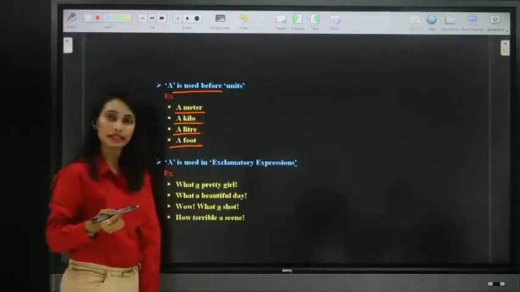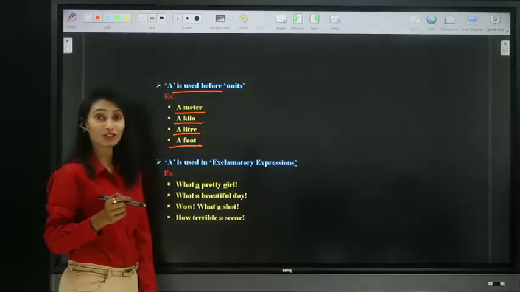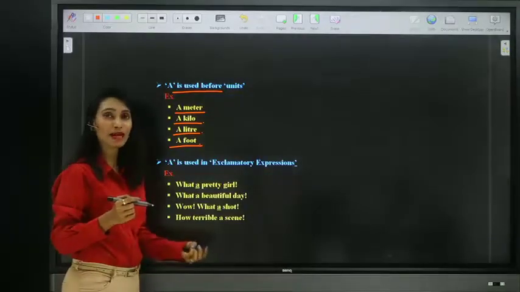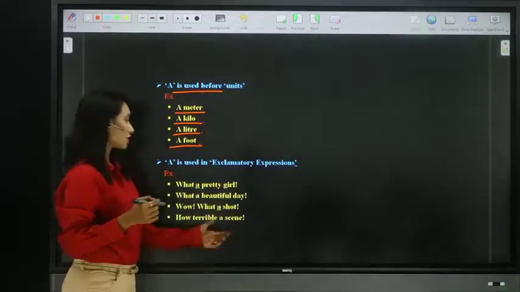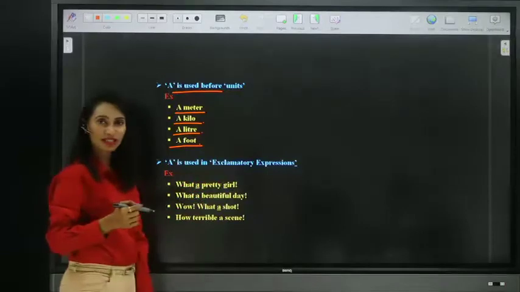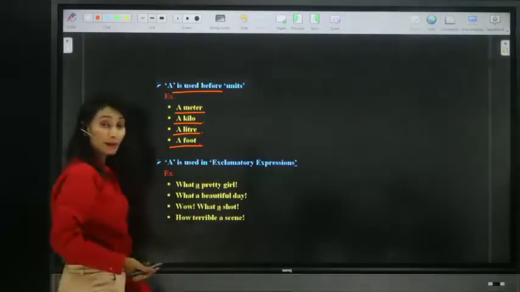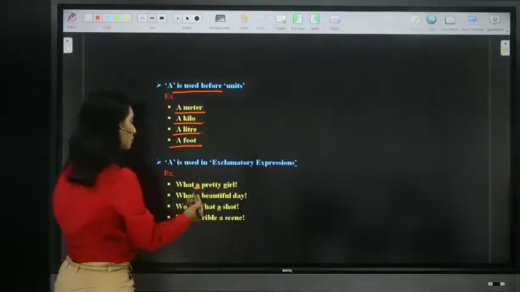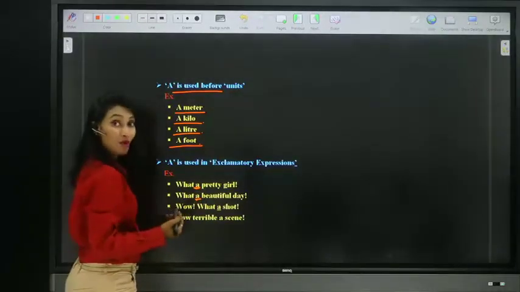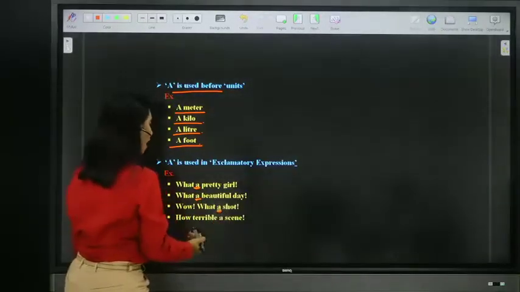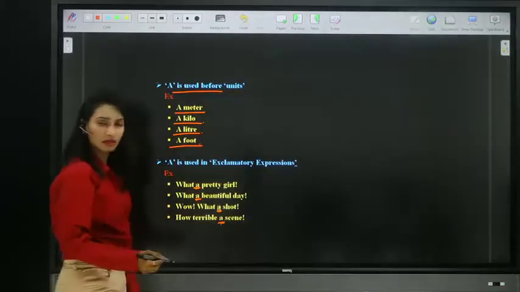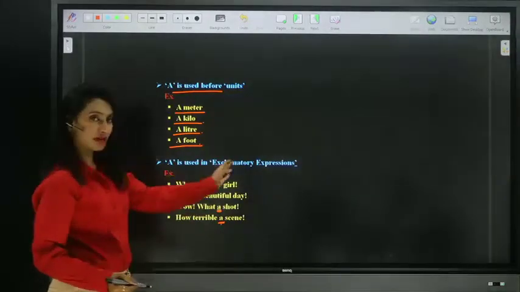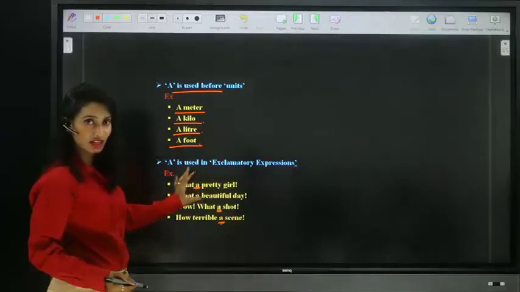Moving on to the next usage, article A is used in exclamatory sentences. Article A is used in exclamatory sentences like, what a pretty girl! A pretty girl. What a beautiful day! Wow, what a shot! How terrible a scene! So we use article A in exclamatory expressions also.